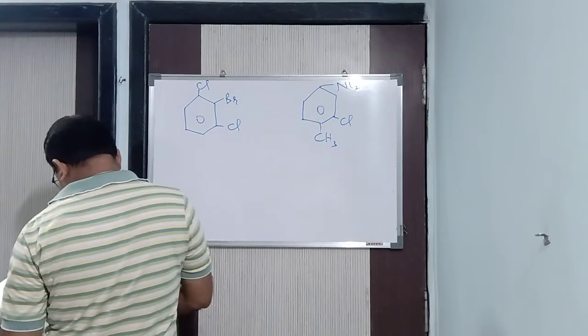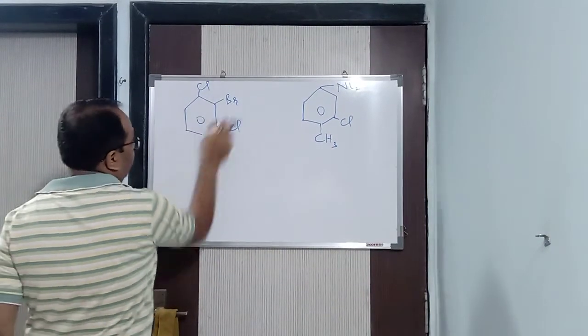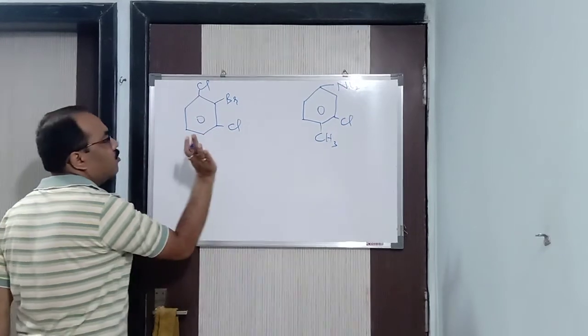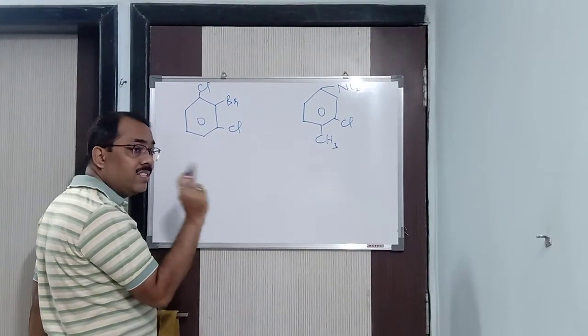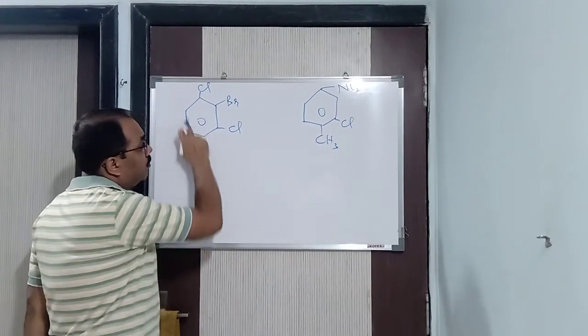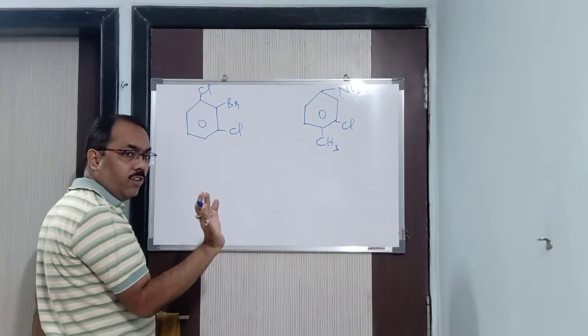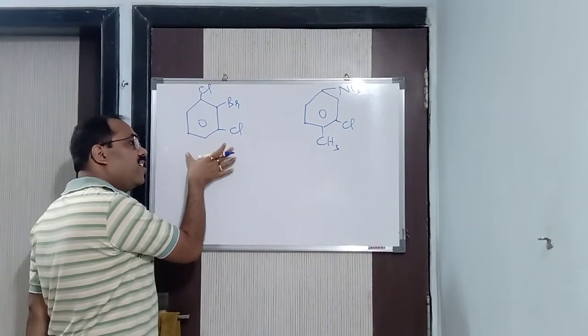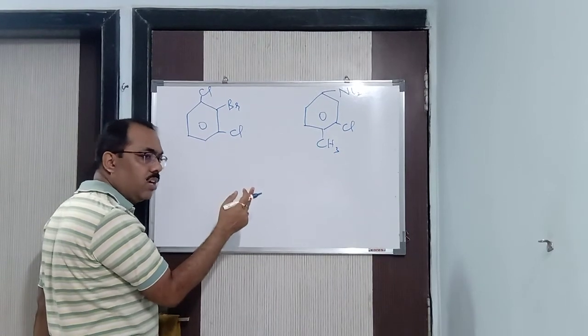Fine. So now see here. What happens is that here all are prefixes. There is no functional group here. So we need to do the numbering according to the lowest number rule. In the previous case also, the same thing, the lowest number rule only we will be following. But there was a functional group, so we started numbering from the functional group because we gave the lowest number to the functional group.